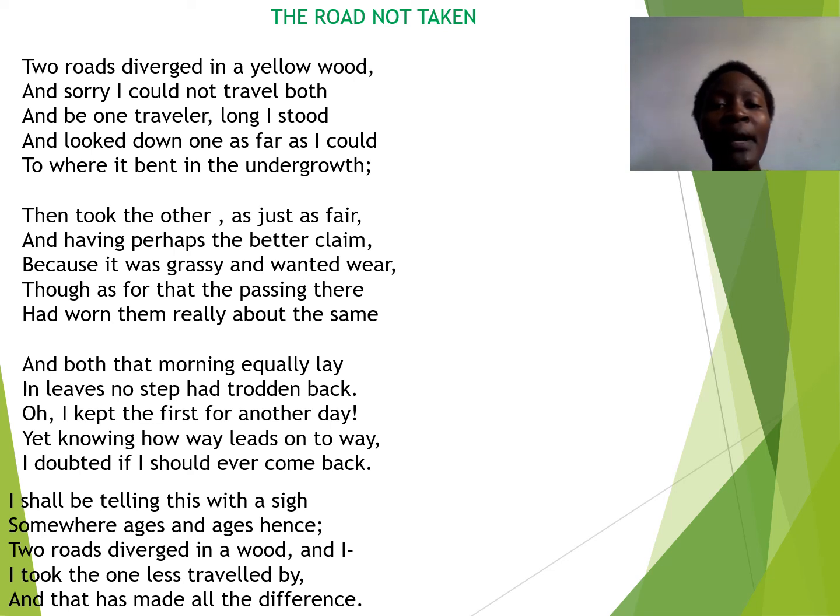Basically, this poem is about a person who has found himself on a path where he's supposed to take one road, and there are two roads. So he's thinking, which road should I take? So this person looks and realizes that one road is grassy and wanted wear. It has not been used. And then he decides to use one.